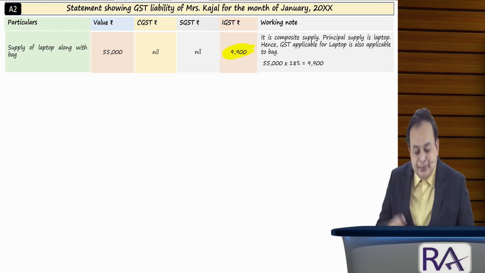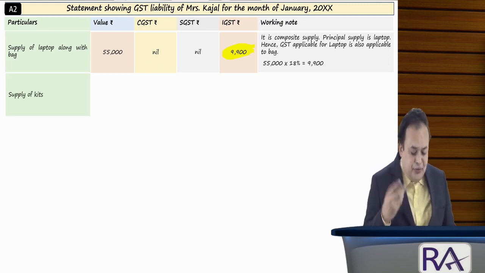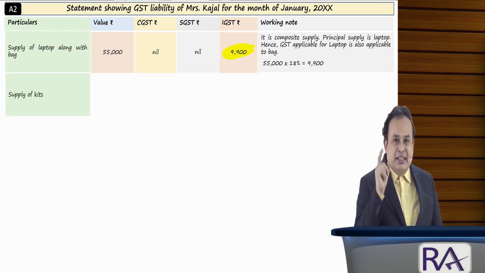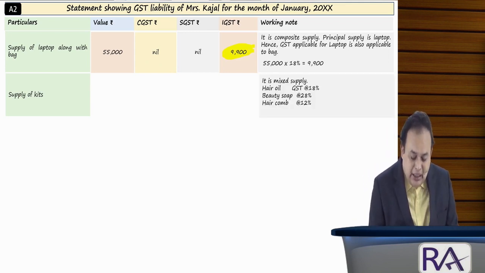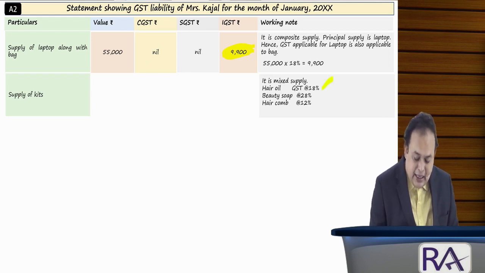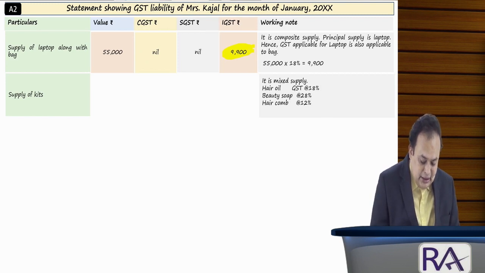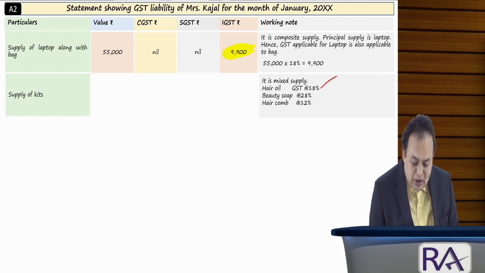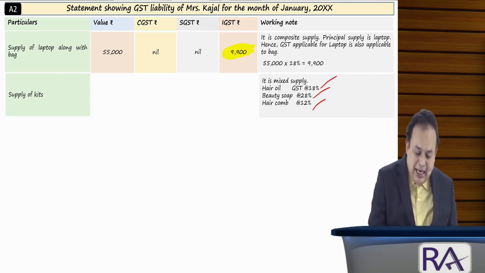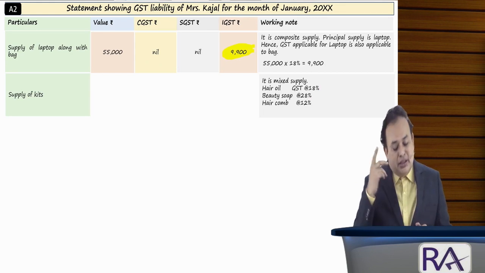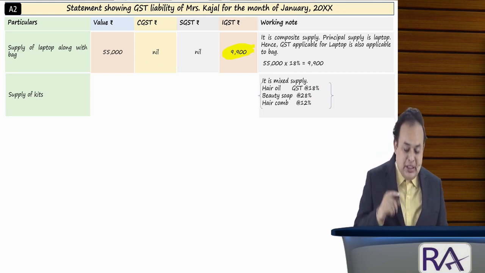Fine. Further, supply of kits, like the particular mixed supply: hair oil, GST 18%, and thereafter beauty soap 28%, hair comb 12%. It is a mixed supply, as we understood. So the highest rate among these, 28%, applies.